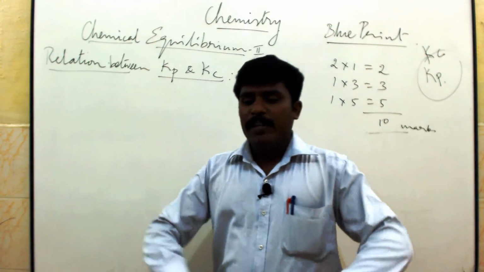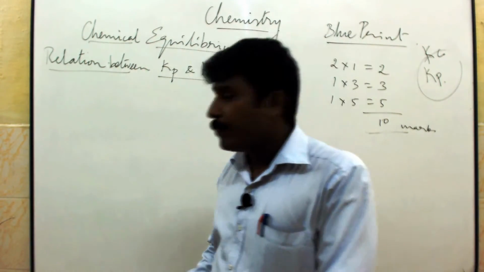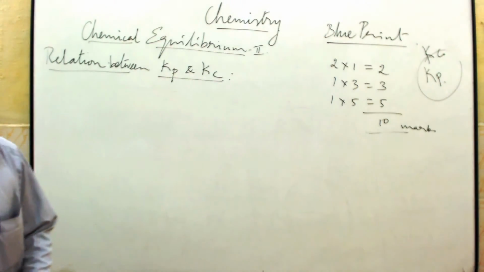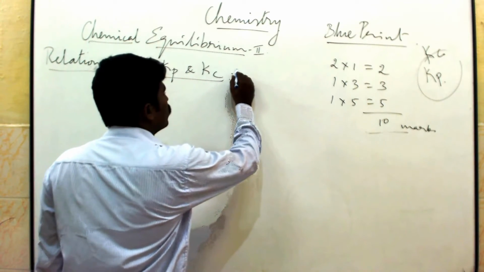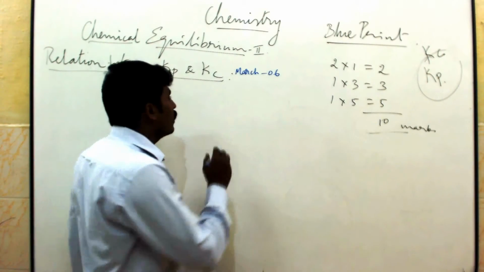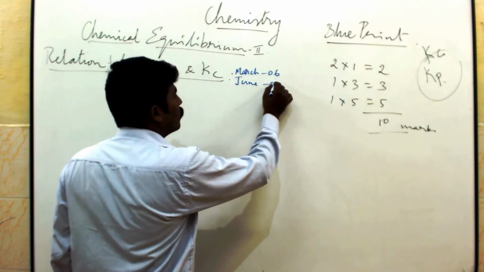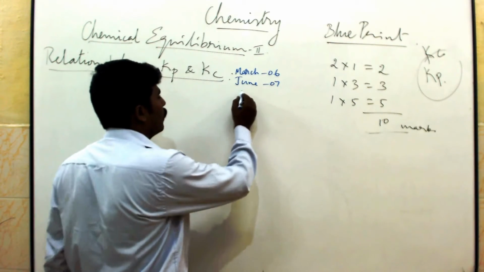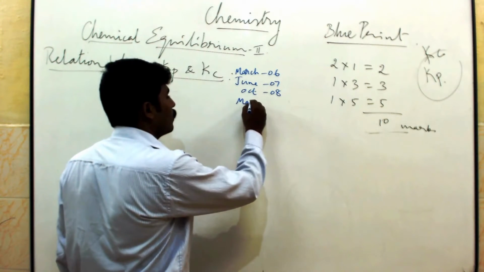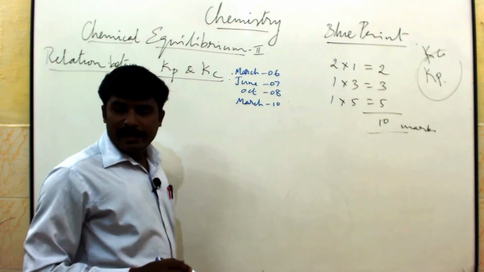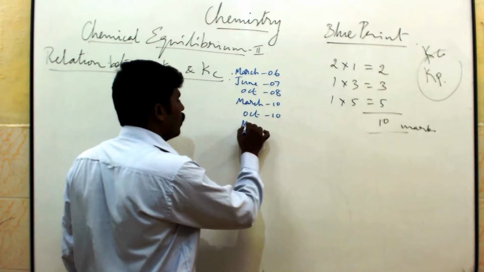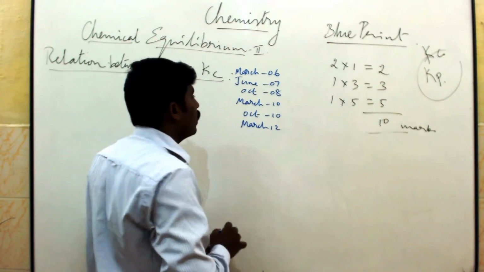Just think about one common equilibrium reaction. This question was asked six times: March 2006, June 2007, October 2008, March 2010, October 2010 and March 2012 also.